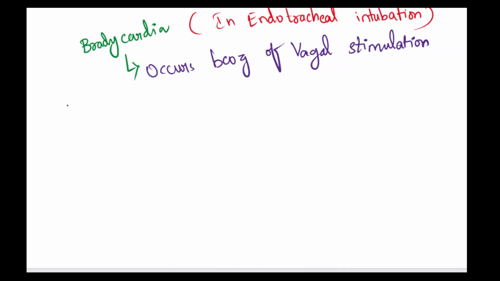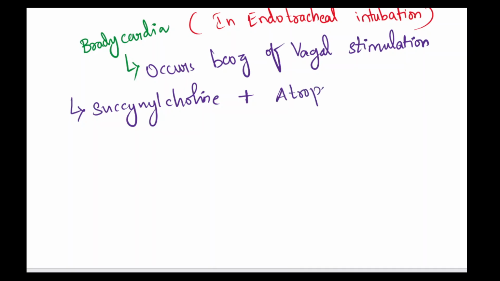So what we have to do is mix the drugs: we are giving succinylcholine plus a drug which is going to control bradycardia. We are mixing atropine with that. Then we need to know why only atropine, why not the other drugs here. So the reason for giving atropine we will see first.